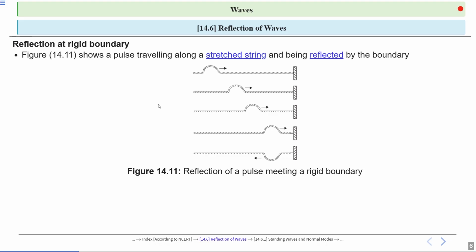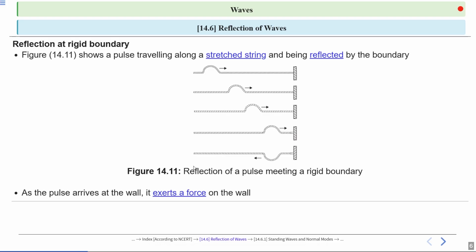So as shown in figure 14.11, this one is the incident wave. The incident wave is traveling. So when the wave is incident on a rigid boundary, the pulse is reflected. This one. Crest becomes trough.